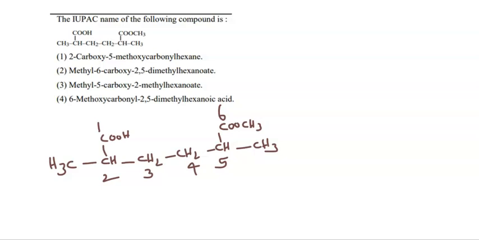So its IUPAC name can be written as: the 5 has a methyl group and 2 also has a methyl group, and the 6 has the ester as a substituent, so 6-methoxycarbonyl, 2,5-dimethyl. The longest possible chain contains 6 carbons, hex, and the suffix for the carboxylic acid is oic acid. So option 4 is the correct answer for this question.